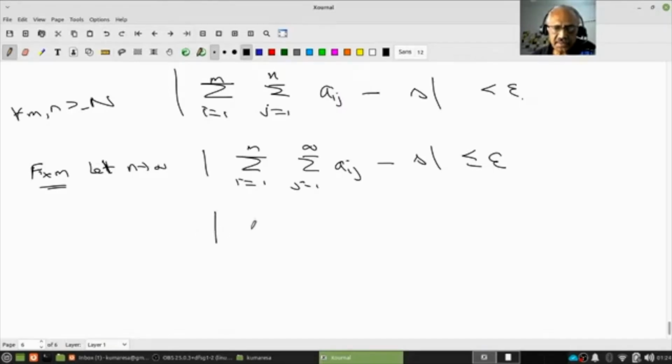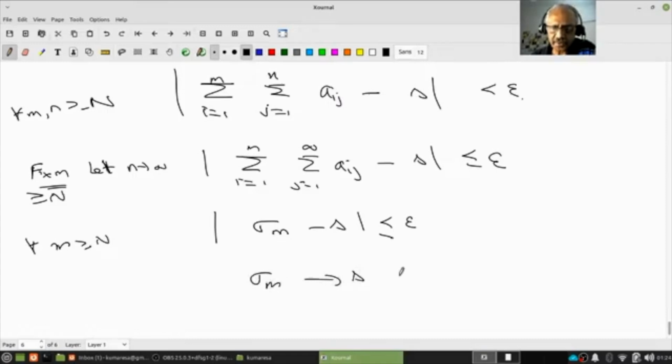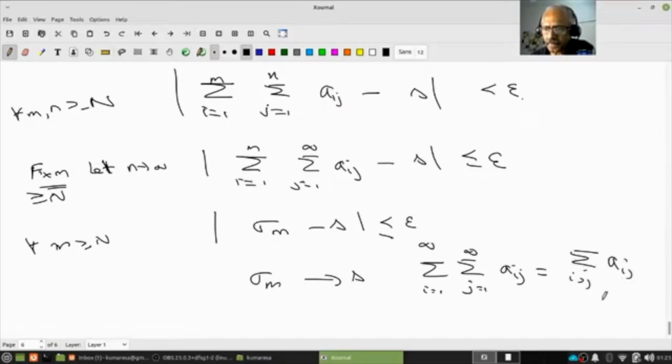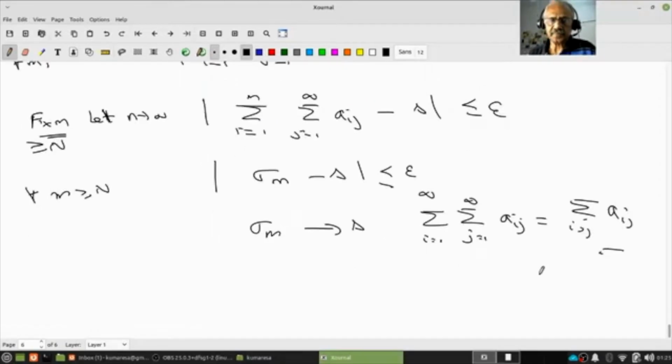This is nothing other than |sigma_m minus S| less than or equal to epsilon for all m greater than or equal to N. That means sigma_m converges to S. That means this iterated sum equals the double sum of a_ij.